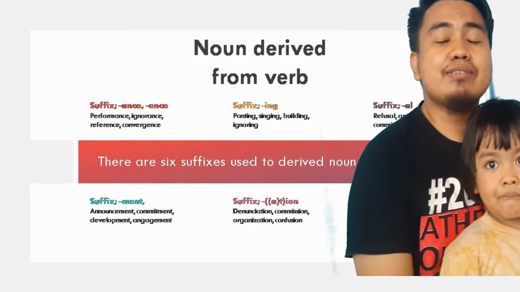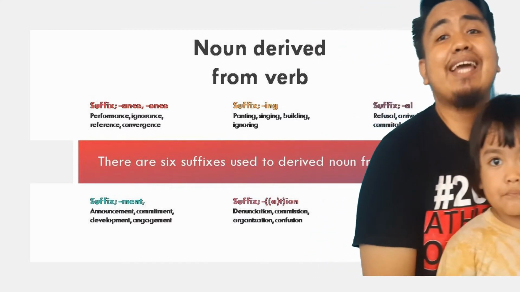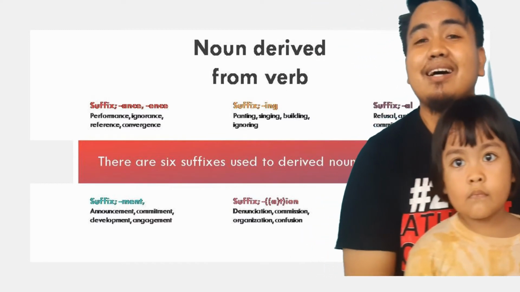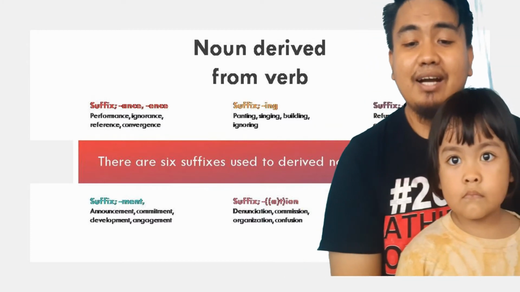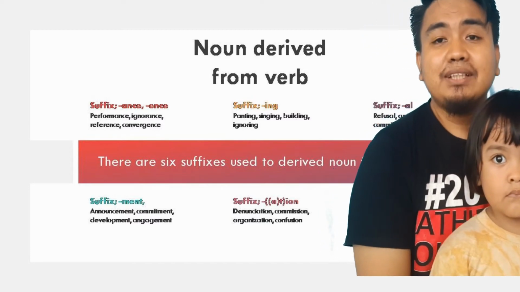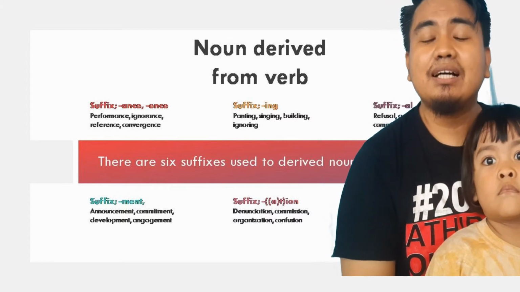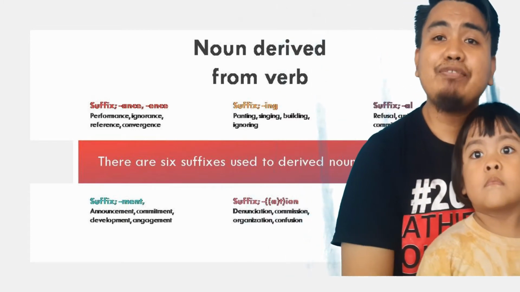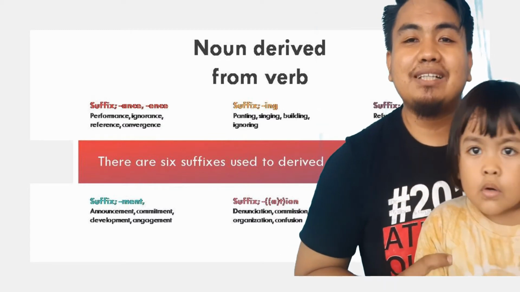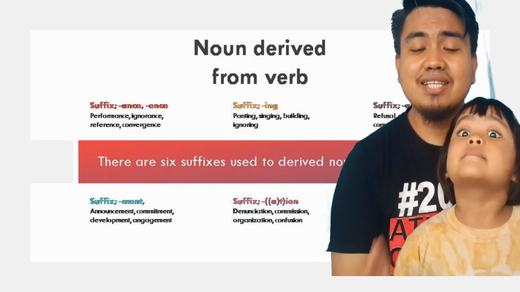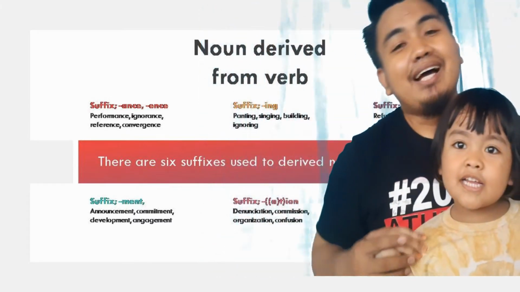And the next example for the suffix ment is commitment. Commitment is a noun derived from the verb commit. And the next is development, a noun derived from the verb develop. And the next example is engagement. Engage is a verb, and engagement is a noun derived from the verb.